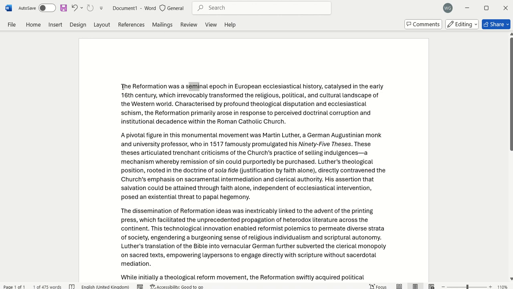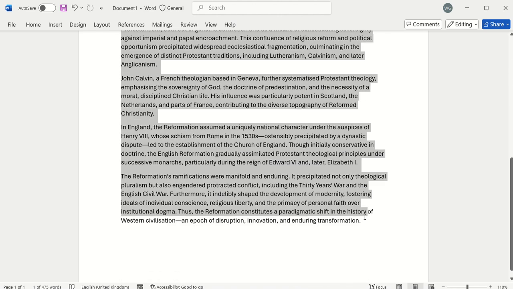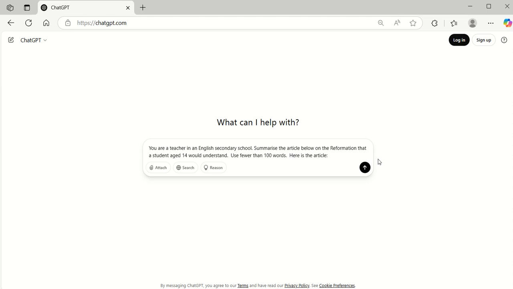So what we can do is we can just simply copy and paste that into ChatGPT and essentially ask it to summarize. So that's that copied. And I've already written the prompt here. So it's just saying you are an English teacher in a secondary school. So, given the role and then given it the task, summarize the article below on the Reformation that a student aged 14 would understand. So a little bit of context there, and use fewer than 100 words.